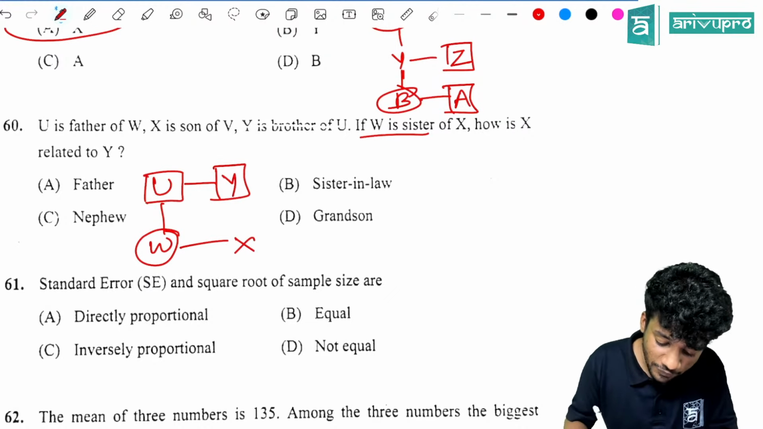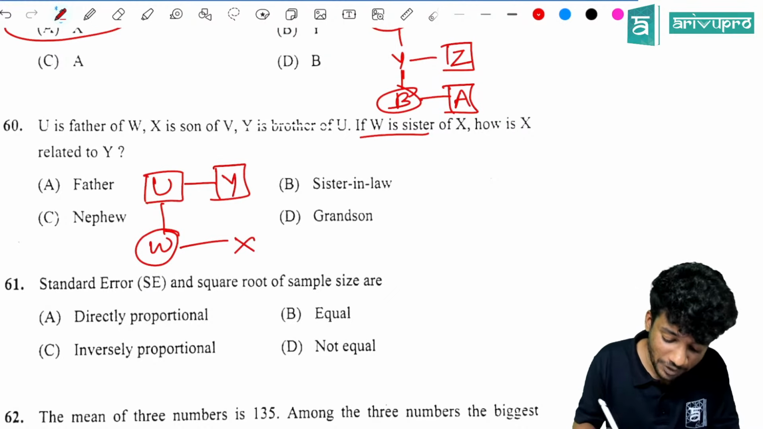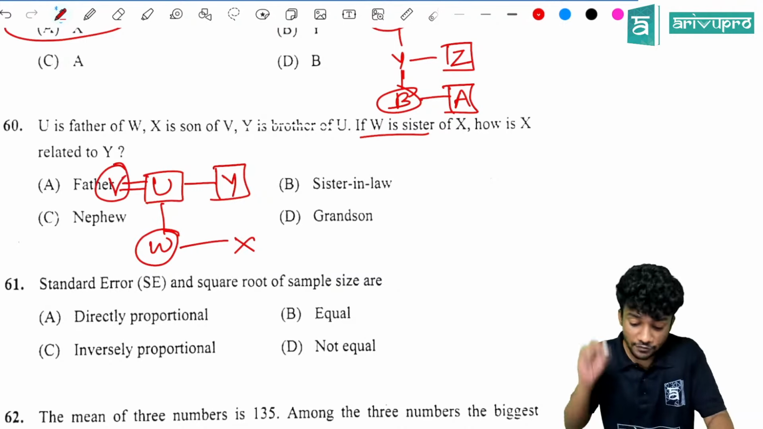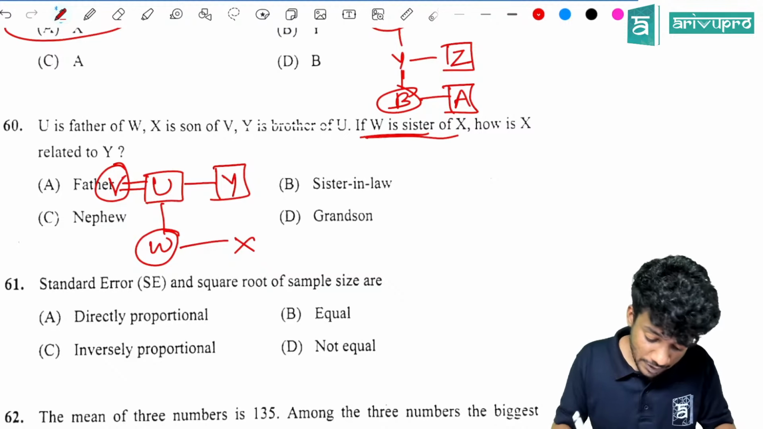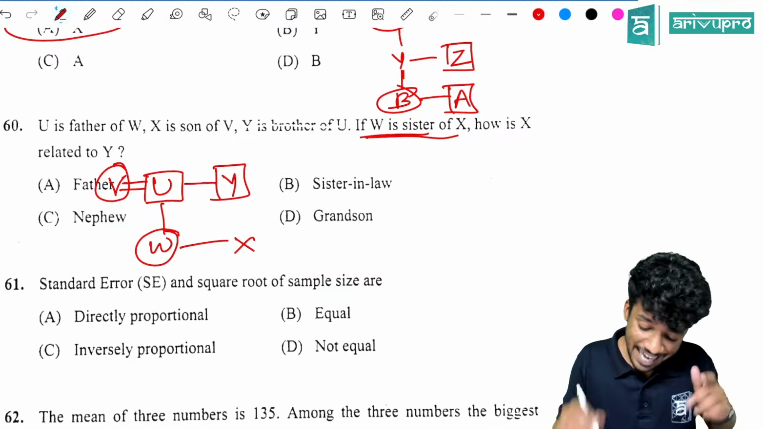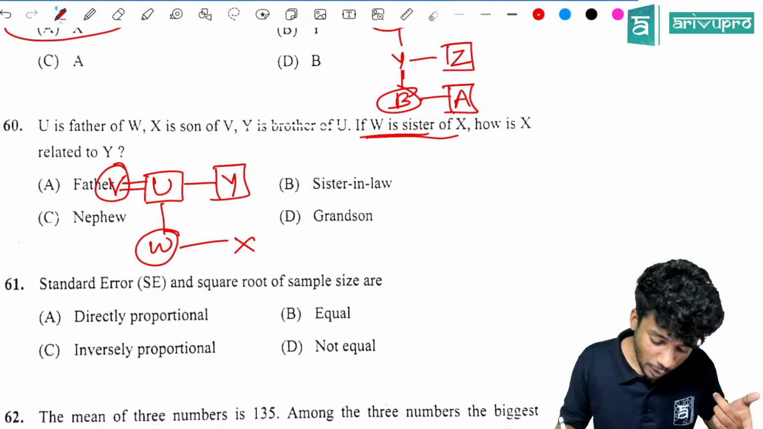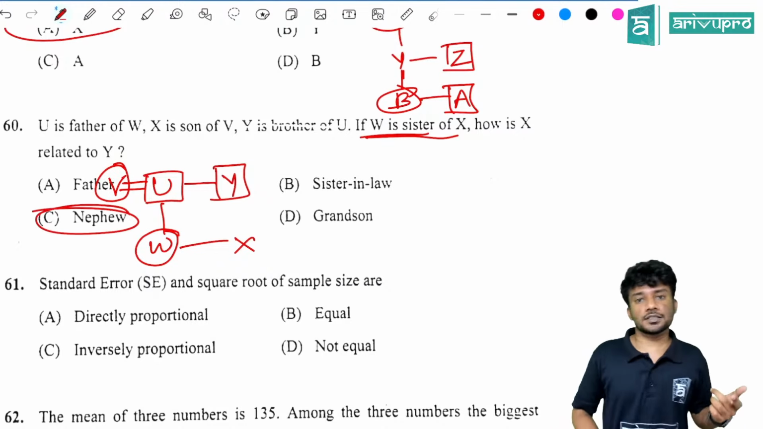X is son of V means U is married to V, who is a female. Then if W is sister of X, how is X related to Y? Nephew. Yes.